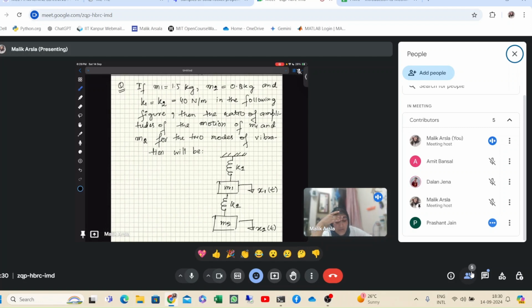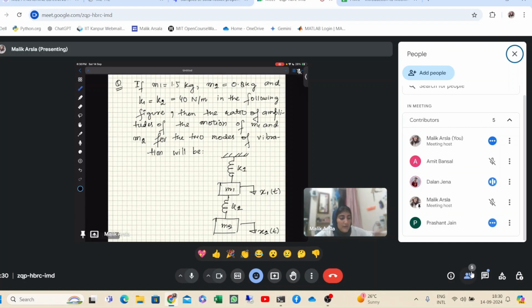Can anyone tell how we will do it? Dalan, you say, because in yesterday's class you joined late and the session was almost over. Ma'am, there is a formula to calculate the modes, x1 by x2 equal to 1 minus r square by omega 1 square into omega 2 square, like that. So if we put values in that, we may get it.